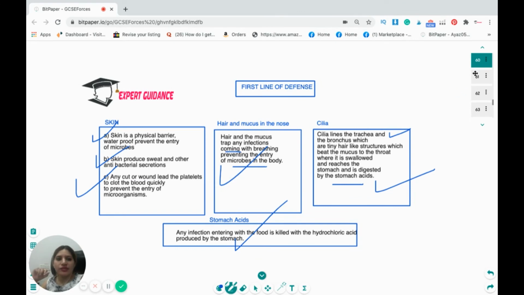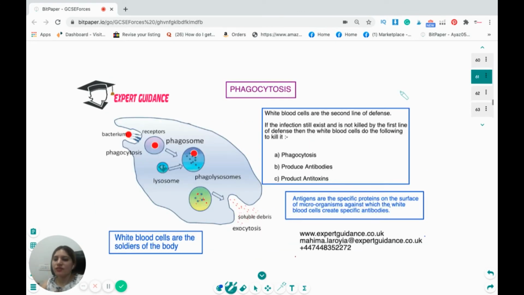Now, after the first line of defense, we have the second line of defense, which is phagocytosis. Now, what are phagocytes? We have the white blood cells, which are the soldiers of the body. They protect us against infections. Now, if the infection still exists and it is not killed by the first line of defense, then the white blood cells do the following to kill it. First, the phagocytosis, then they produce antibodies and the antitoxin.